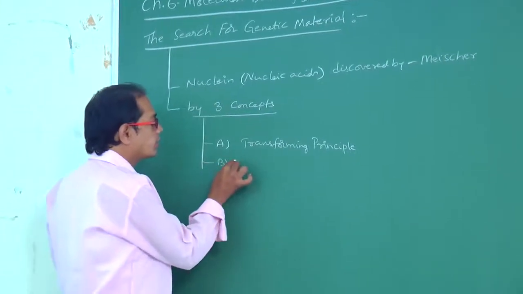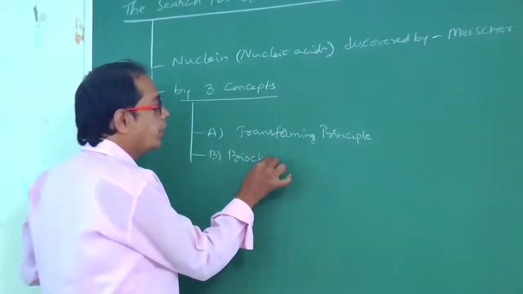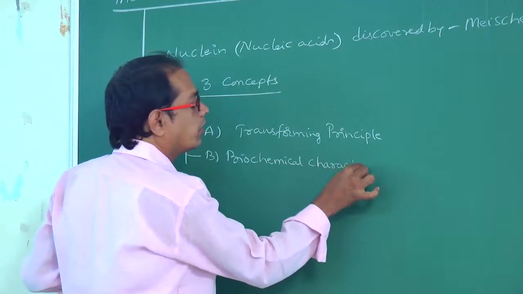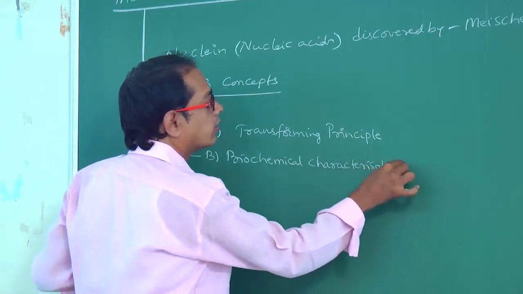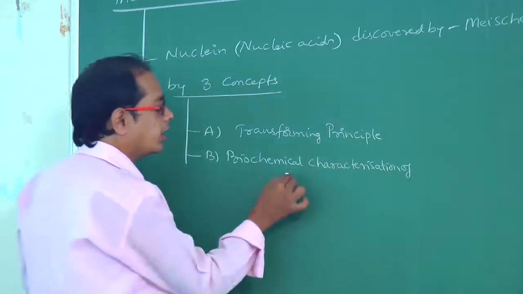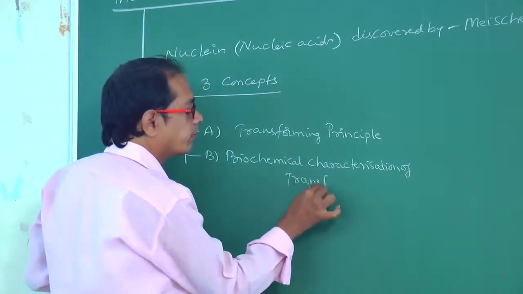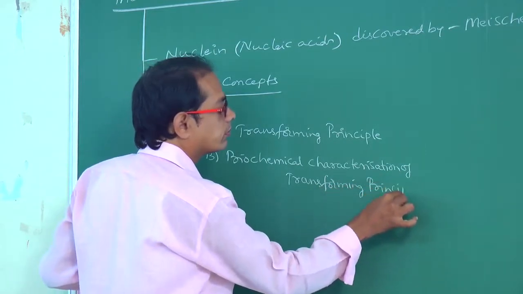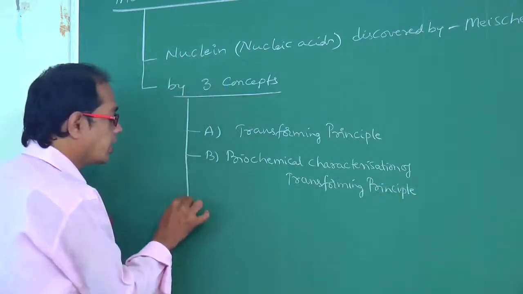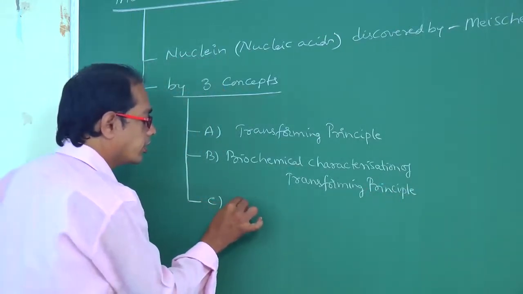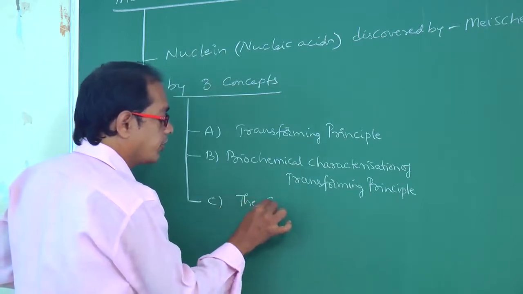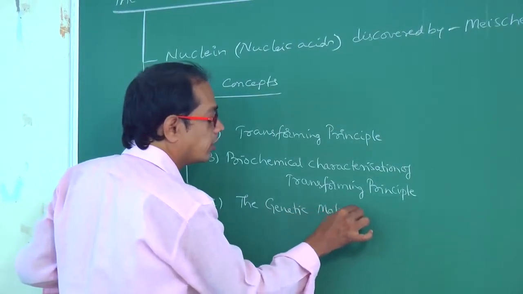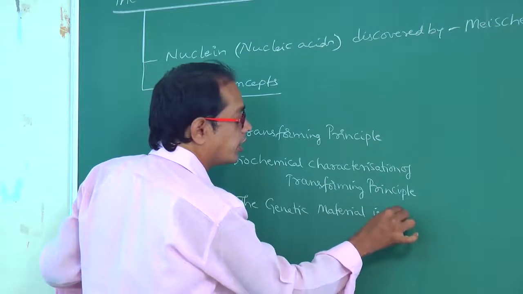And second one is biochemical characterization of transforming principle. And third concept is the genetic material is DNA. The genetic material is DNA.